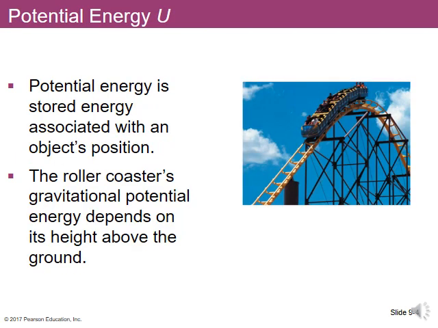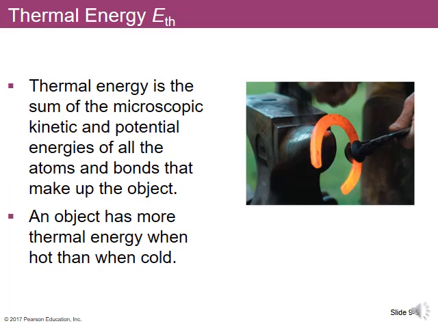Another important type of energy that will be very important here is called potential energy. Potential energy is energy that's stored in a system because of the position of an object. One of the important kinds of potential energy is gravitational potential energy. So in this case, if you have a roller coaster that goes up to the top of a hill, it has gravitational potential energy that's proportional to how high it is. And as it goes over the hill and starts going back down, that potential energy can turn back into kinetic energy and the car is going to speed up.